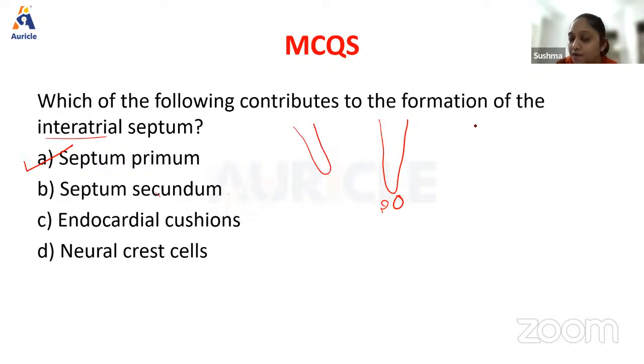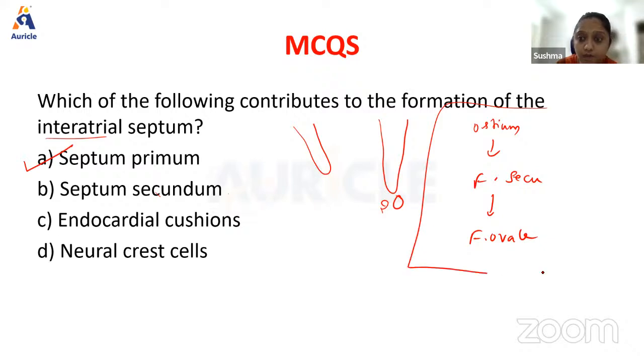So what is the order in which the foramen is formed? Ostium primum, foramen secundum, then foramen ovale is formed. Okay, this order is very important, guys. This will be asked in your examination. You cannot afford to get it wrong.